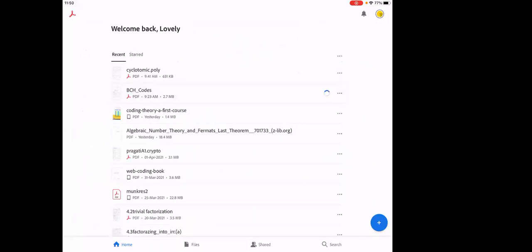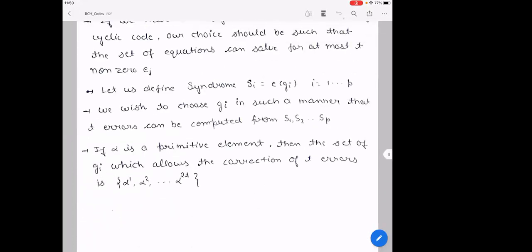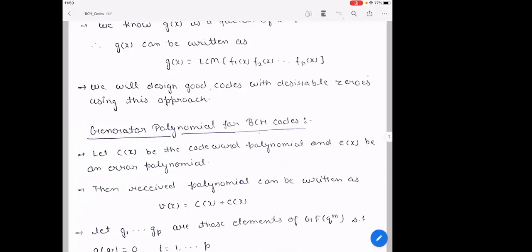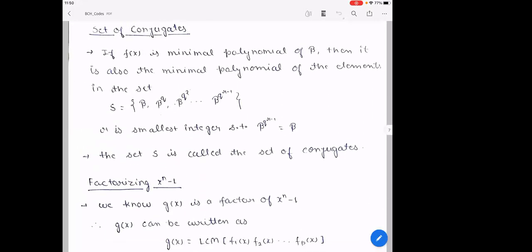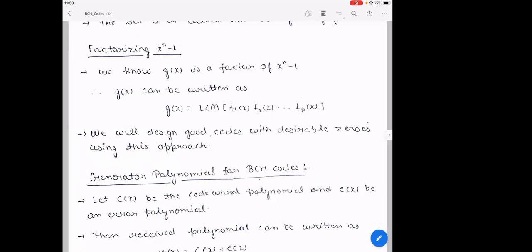Now we will go to what we are doing for the BCH codes. We were factorizing x power n minus 1. Here g(x) represents the generator polynomial for BCH codes.